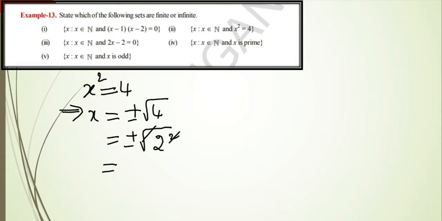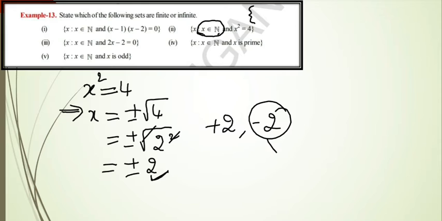Square root will get cancelled, we get plus or minus 2. That means this set contains, here observe that plus 2 and minus 2 are solutions of this equation, but we have to take only natural numbers. X belongs to N. So plus 2 is a natural number but minus 2 is not a natural number. So we have to write only 2 in this set. Therefore, clearly this is also a finite set.